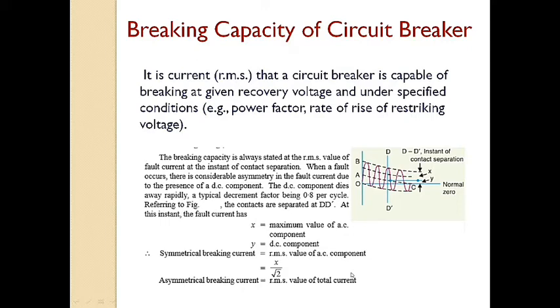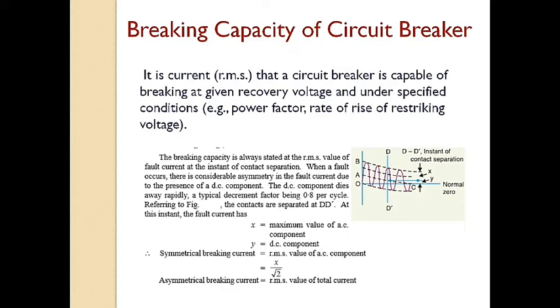It is a common practice to express the breaking capacity in MVA by taking into account the rated breaking current and rated service voltage. Thus, if I is the rated breaking current in ampere and V is the rated service line voltage in volt, then for a three-phase circuit, breaking capacity is equal to root 3 into V into I into 10 to the power minus 6 MVA.